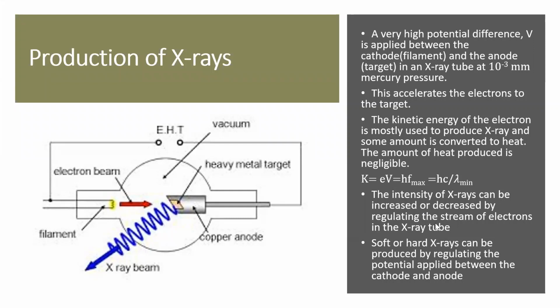Now, how the intensity is controlled by regulating the stream of electrons, because it depends upon the number of quanta, and in turn upon the number of electrons hitting. Now, soft or hard X-rays can be produced by regulating the potential applied between the cathode and anode. We now know that the energy of the quanta depends upon V, the potential, right? So, if we apply a very small potential, we will get soft X-rays, that is low energy X-rays. And if we apply a very high potential, we will get hard X-rays, that is high energy X-rays.